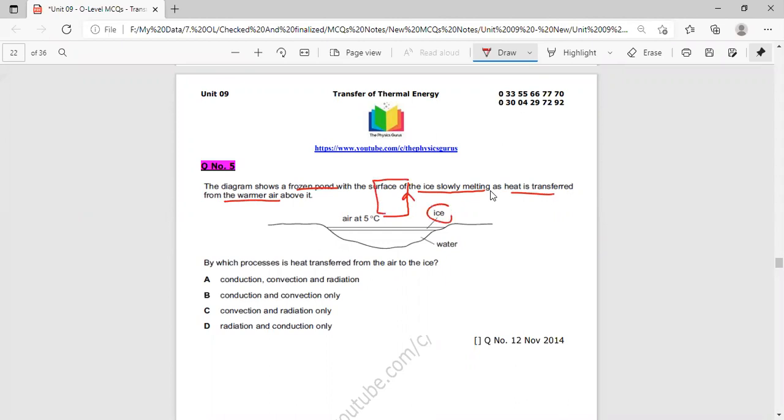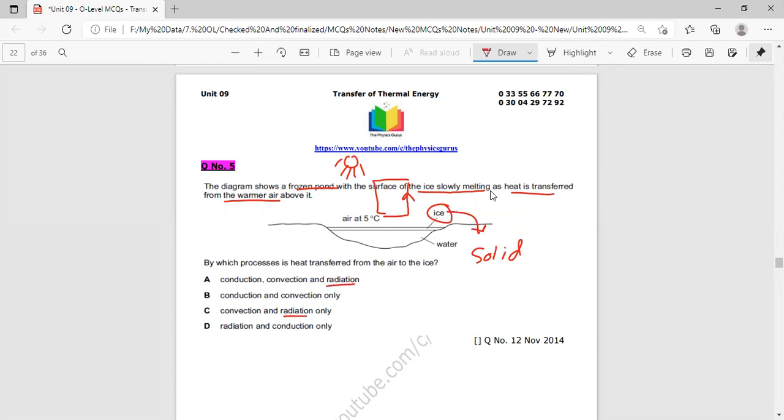So the ice definitely always exists in the solid form. By which process is heat transferred from air to the ice? If we are considering the sun over here, then heat reaches from the sun to the ice in the form of radiation.